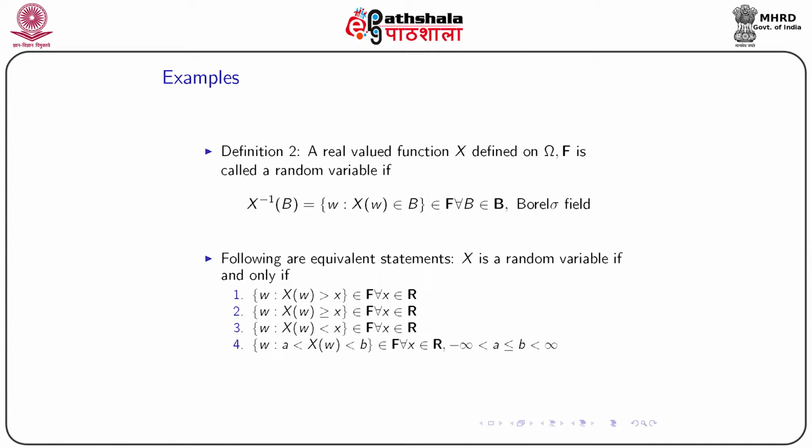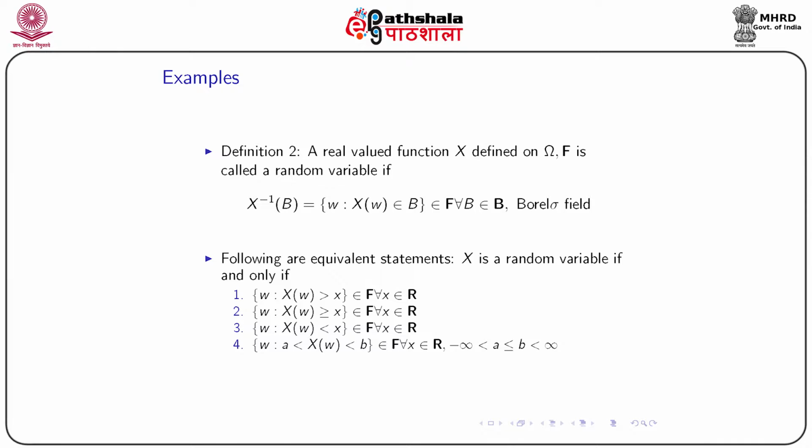Now these two definitions are not the only definitions available. We can make some equivalent statements. X is a random variable if and only if the collection of omega such that X(omega) greater than x is a set that belongs to script F for all x belonging to R, the real line. If we include equality, that is, the collection of omega such that X(omega) is greater than or equal to x belongs to script F for all x in R, then also it is a random variable.